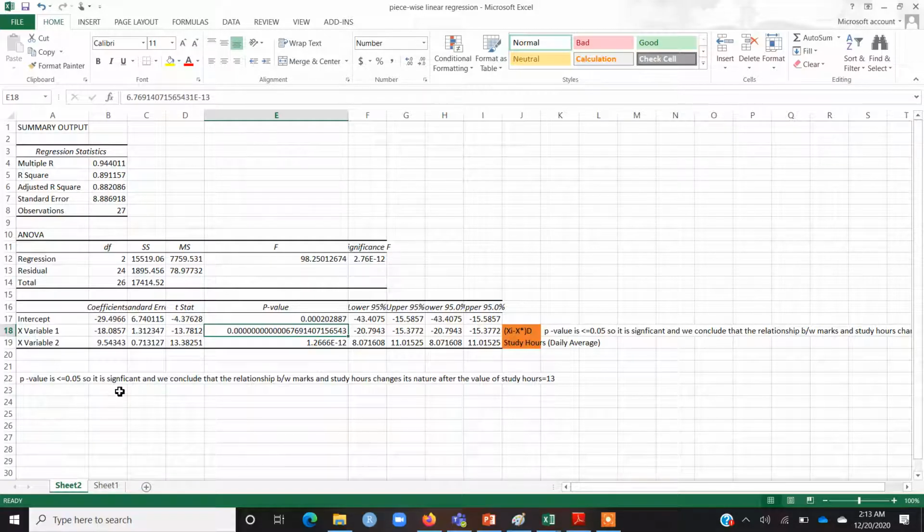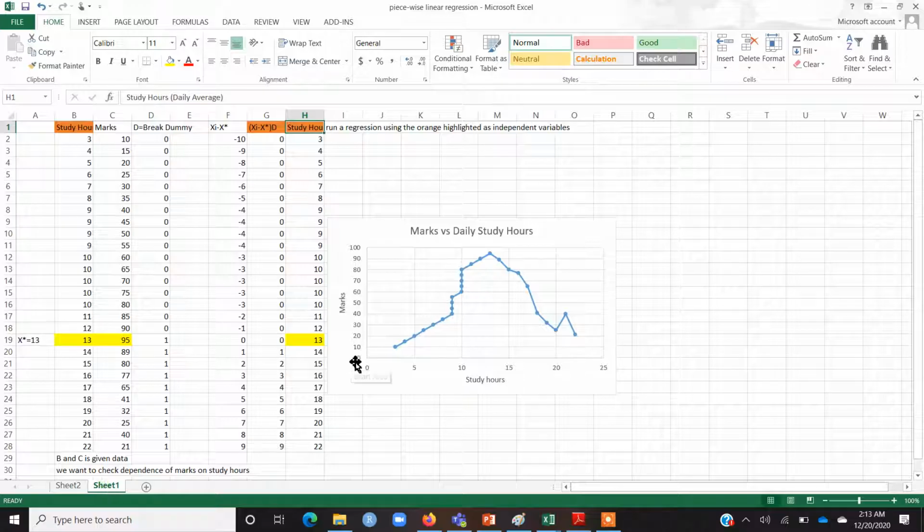So it's statistically significant, and we can conclude that the relationship between marks and study hours significantly changes its nature after the value of study hours equal to 13. In other words, the scatter plot was suggesting that if you study more than 13 hours, that is going to badly influence your marks.